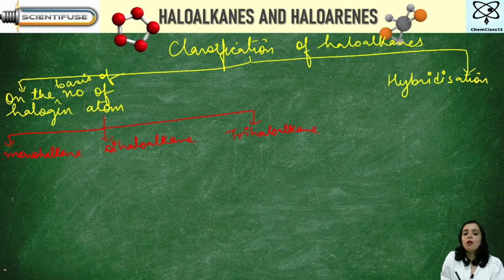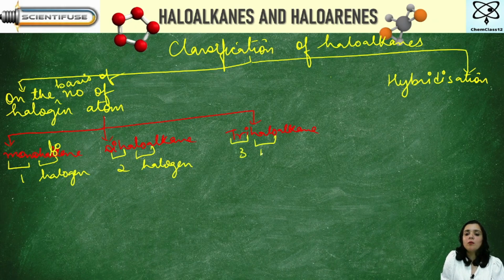Mono means one and halo means halogen. Di means two, halo means halogen. Tri means three and halo means halogen.